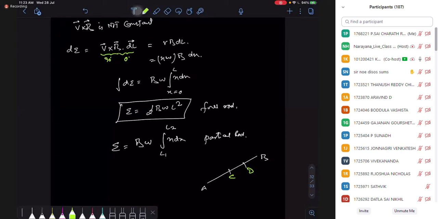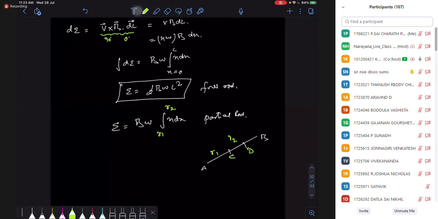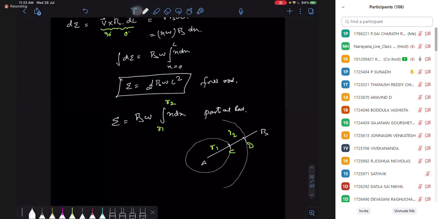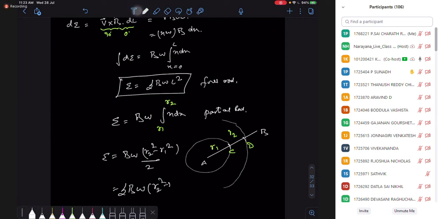C has a radius R1 and D has a radius R2. So I can integrate from radius R1 to radius R2. No need to go for the full one. So for the partial rod also, you can find the EMF. It is (R2 squared minus R1 squared) by 2, so half B omega (R2 squared minus R1 squared).